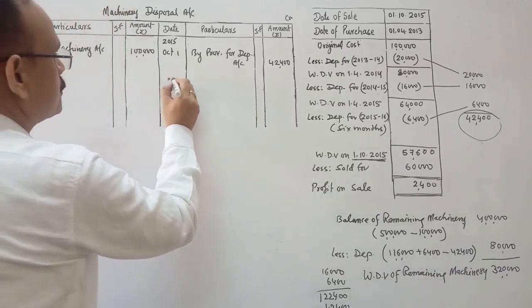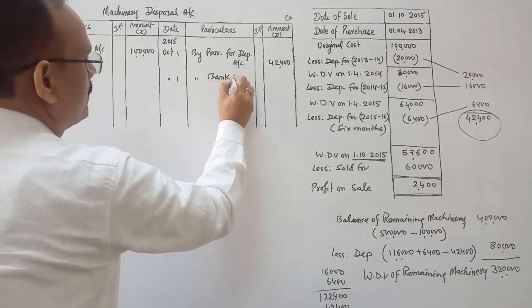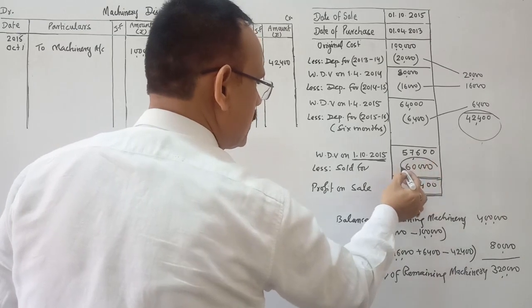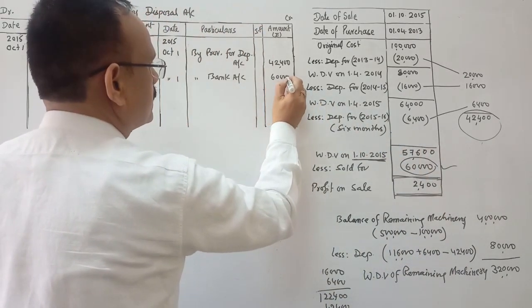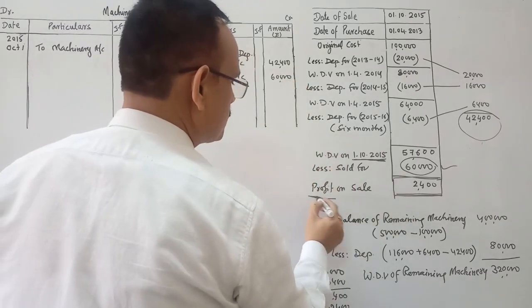This machine is sold for rupees 60,000 by bank account, and there is a profit on sale.